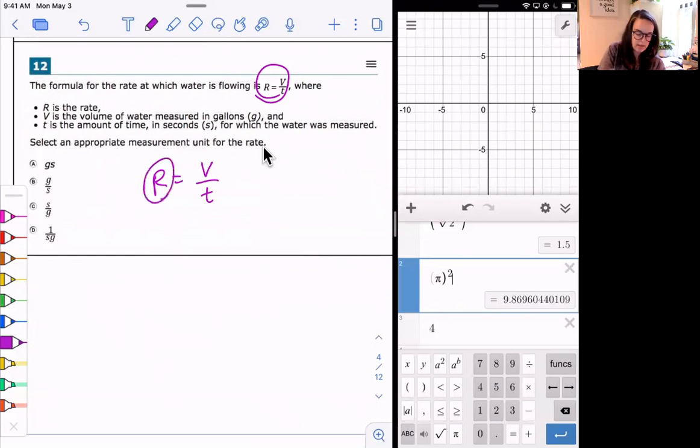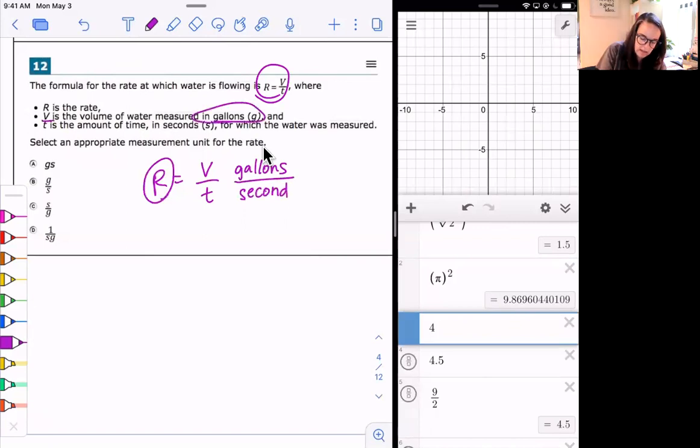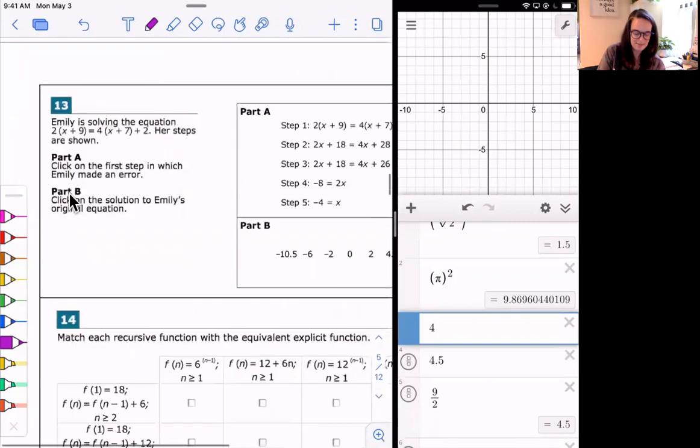So this is the rate here. V, remember, is in gallons, and T, remember, is in seconds. That's what they tell us. V is in gallons, T is in seconds. And so this is gallons over second. So our rate is gallons per second. So it would be this one here, B. Cool. It might just be that easy. It's okay to trust yourself.